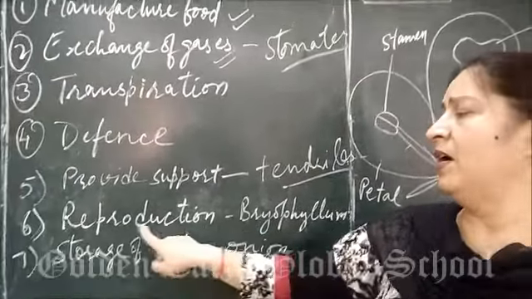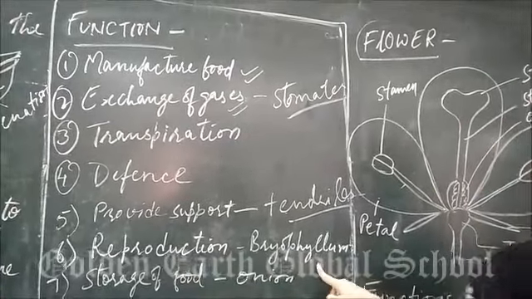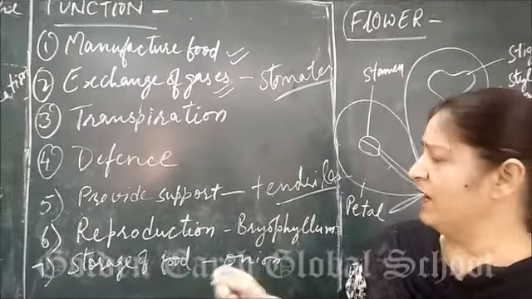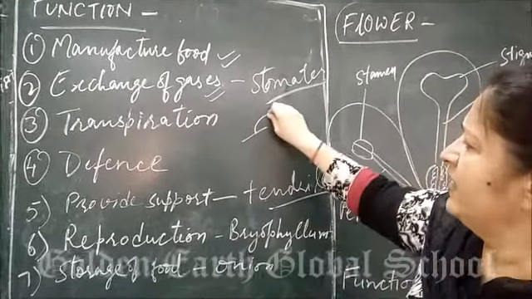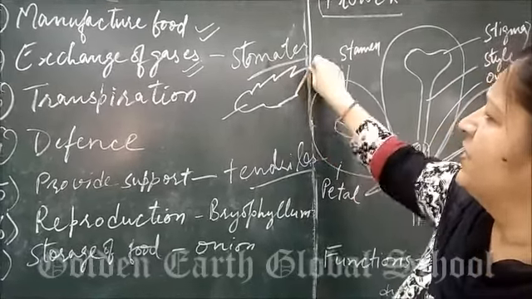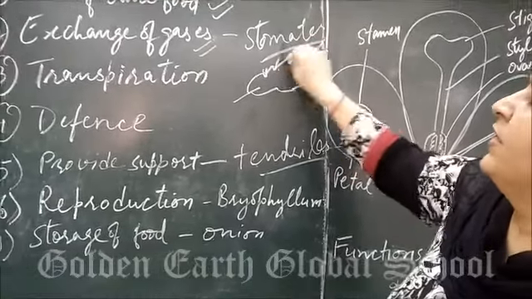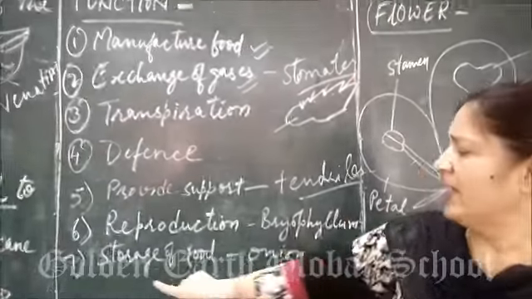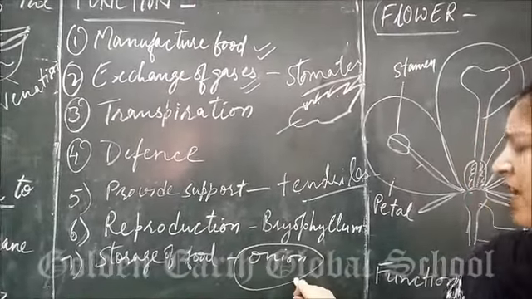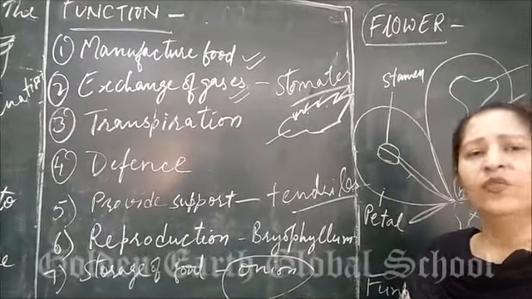Next function of leaf is reproduction. For example, bryophyllum, patharchak. When its leaf falls down in the soil, it is having buds on the leaf margins. These are the buds. When it falls down, a new plant will arise. Next is storage of food. How storage of food? Onion leaves are thick and fleshy, and help in the storage of food.